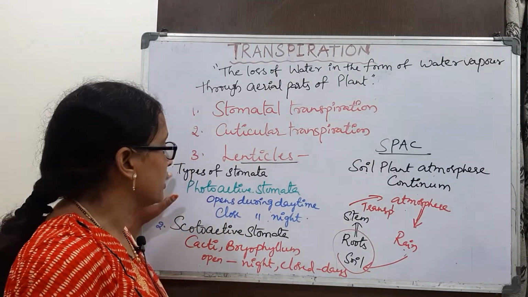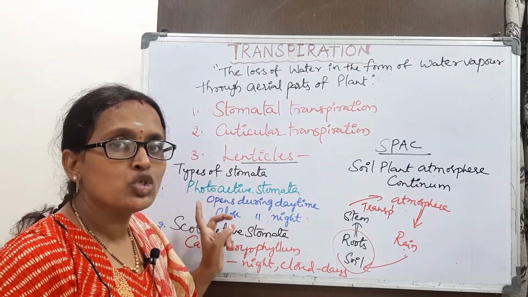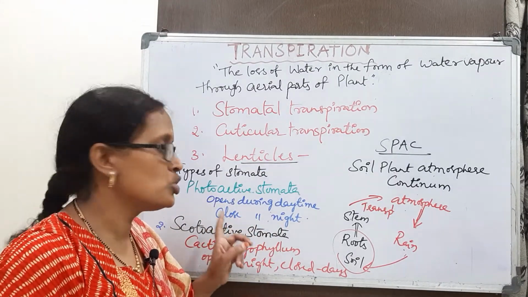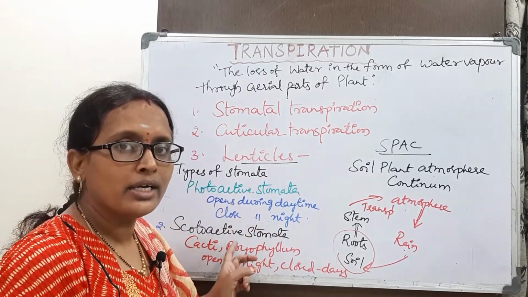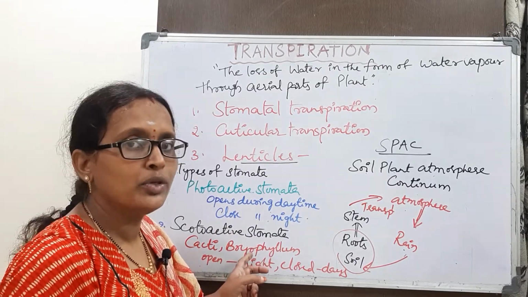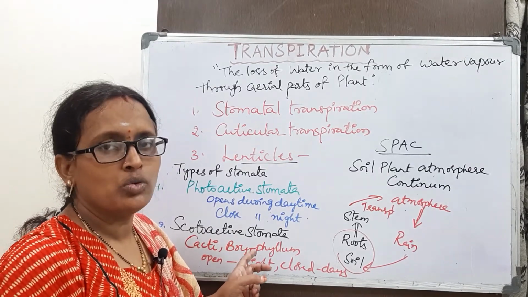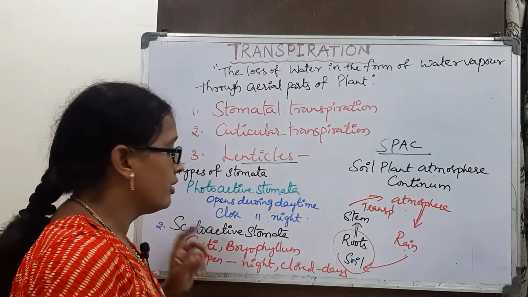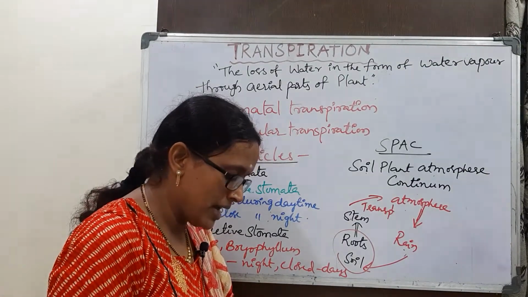And there are two types of stomata: photoactive stomata, which open during the daytime and close during the night, and scotoactive stomata, which close during the daytime and open during the night. They are found in cacti and bryophyllum, like desert plants.